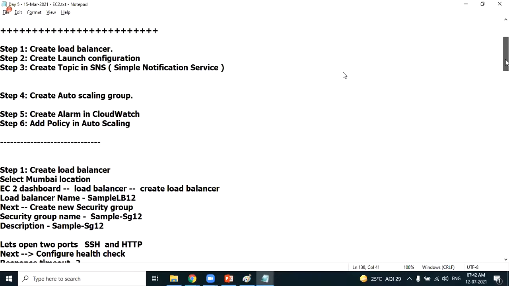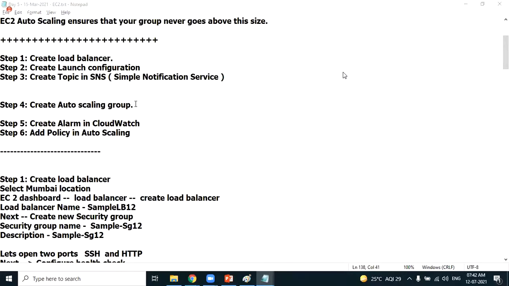This is a very long example. Because there are a lot of things to be discussed, we have to discuss policies. We'll be creating 2 alarms, 2 events, and 2 policies, and we'll be attaching the policies to the auto scaling group. So this example will take much more time. We cannot complete it in this particular session, so I'm stopping this session.